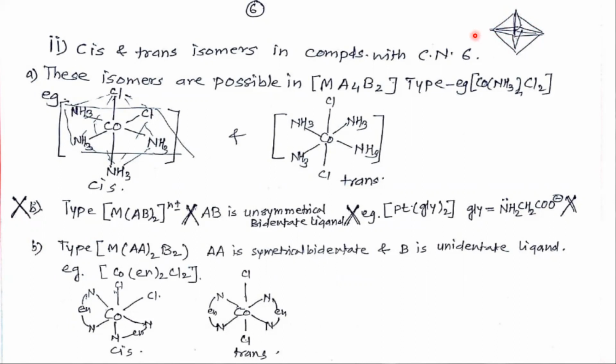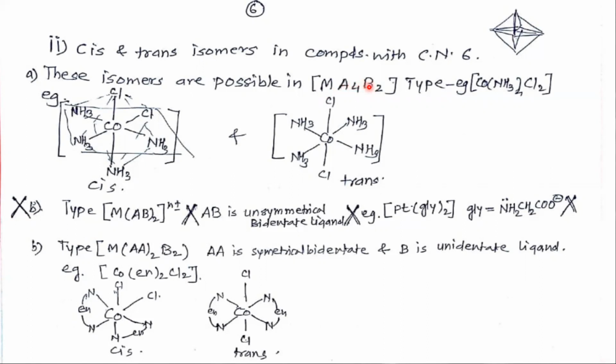Now let us see the cis and trans isomers of this type. See the example, Ma4B2 type of complex.